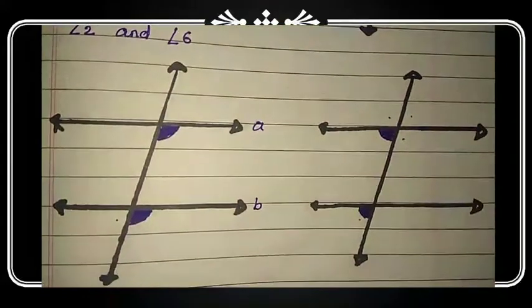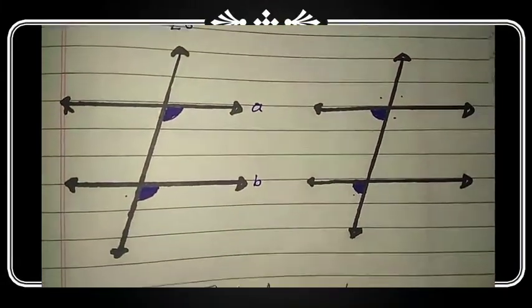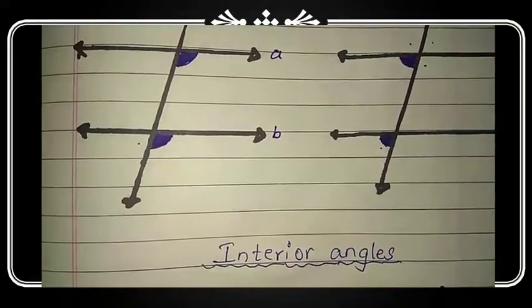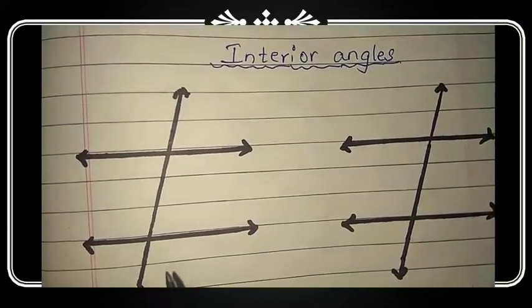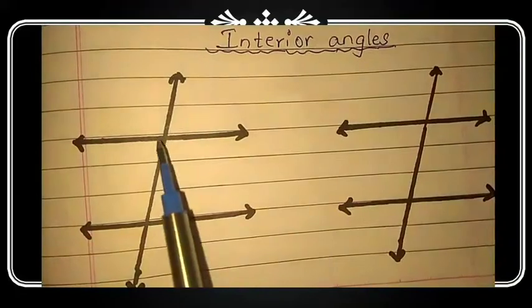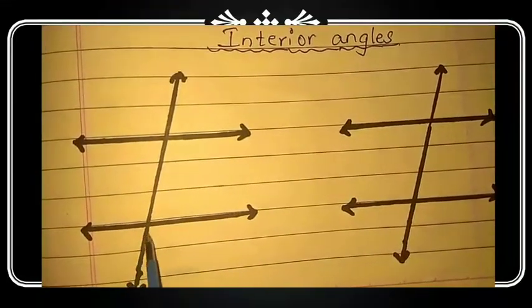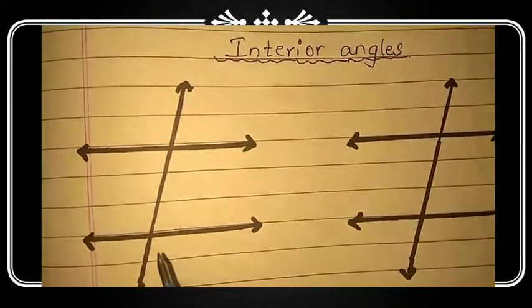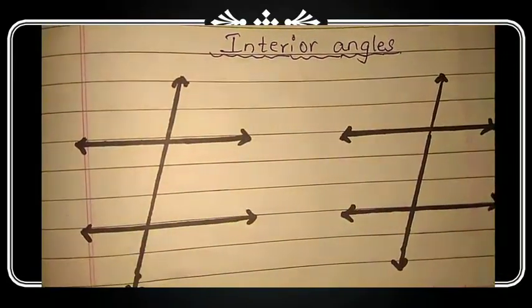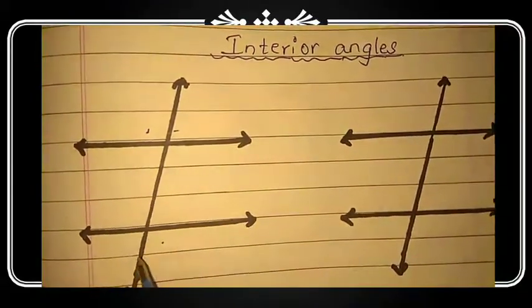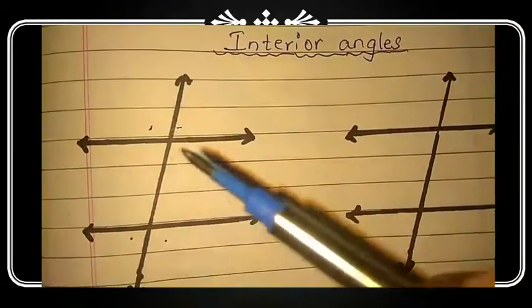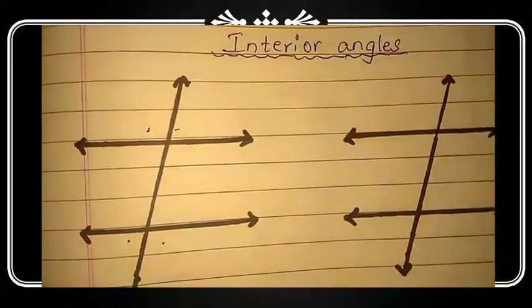Okay. If you got what a corresponding angle is, then we will see what interior angles are. Look at these figures. As I told you before also, there are a total of 8 angles: 1, 2, 3, 4, 5, 6, 7, 8. So 4 angles are forming outside of the lines. This angle, this angle, this angle and this angle. These 4 angles are forming outside of the lines.